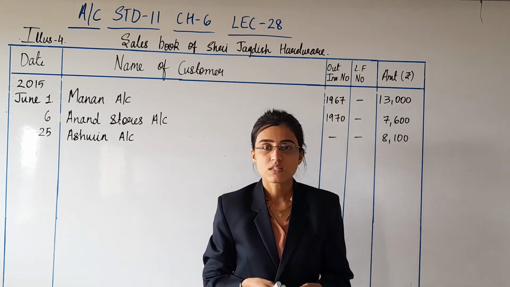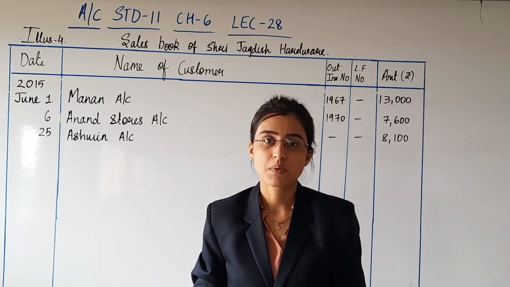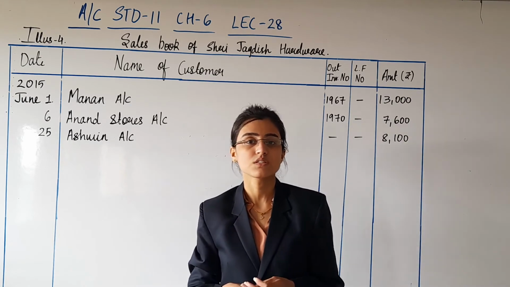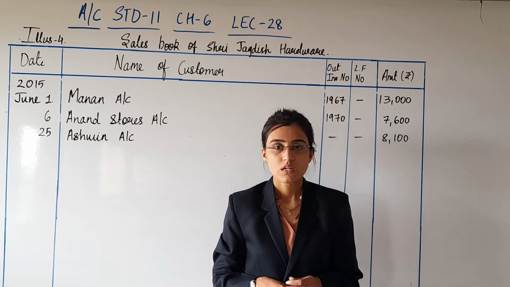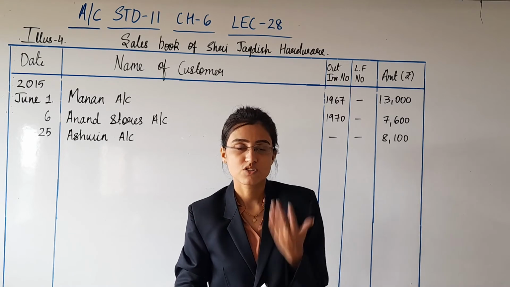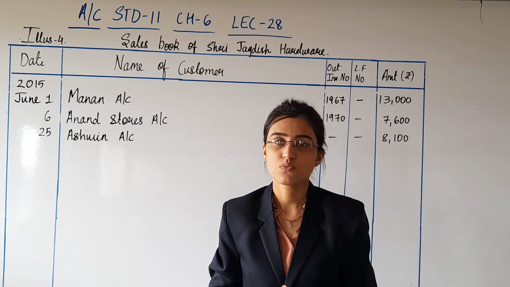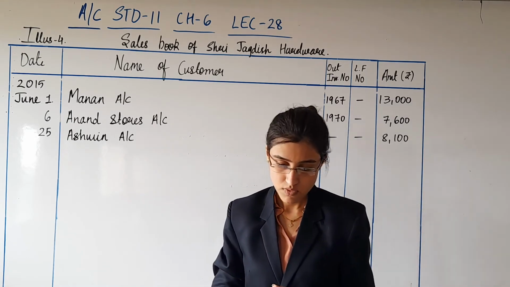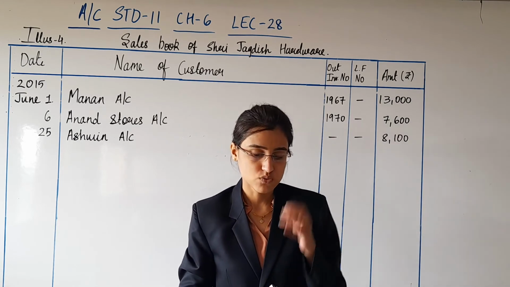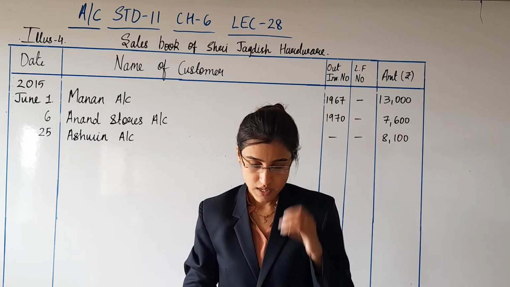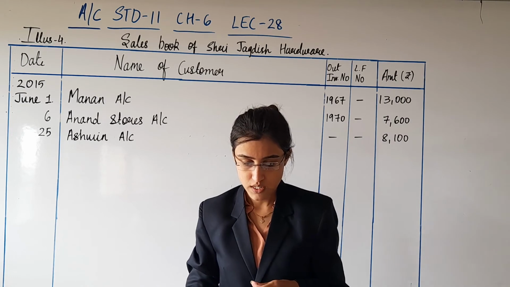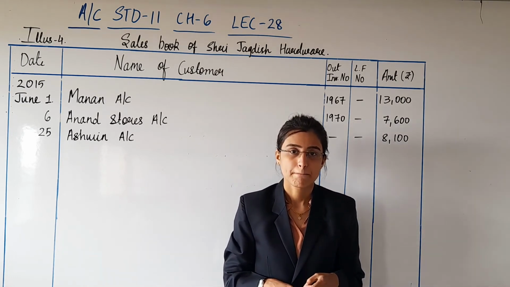So you can see that this is the cash transaction clearly visible, and cash transactions cannot be recorded in sales book. They are to be recorded in cash book. So you will write a note here. On 27th of June you can see cash sales will be recorded in cash book.